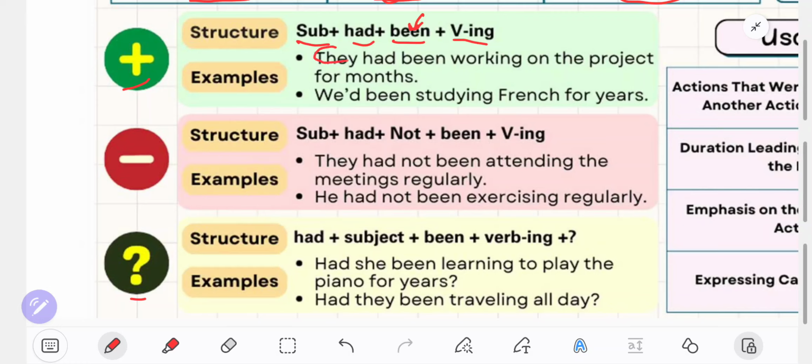They as subject, had, you put here been, verb ing, working. You put ing after the word work. On the project for months. This is the timing for doing this work for months.